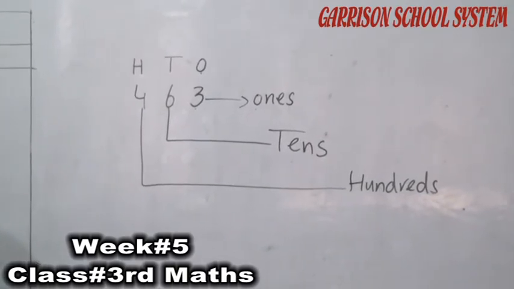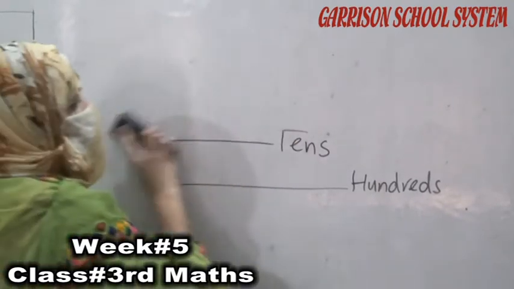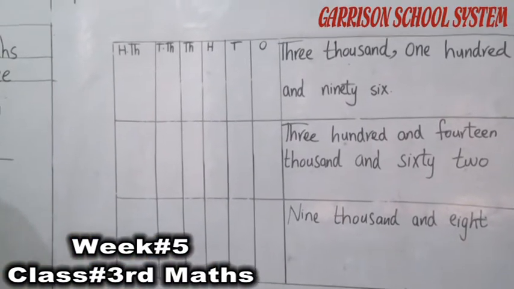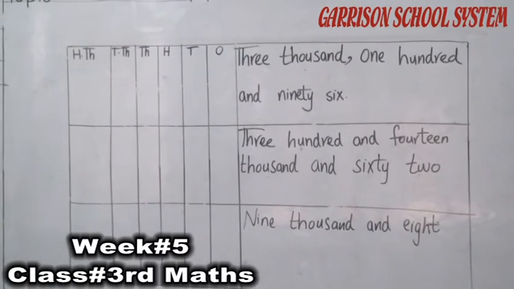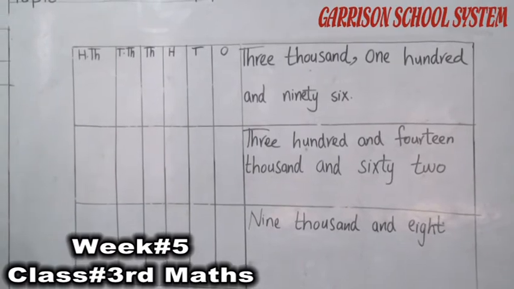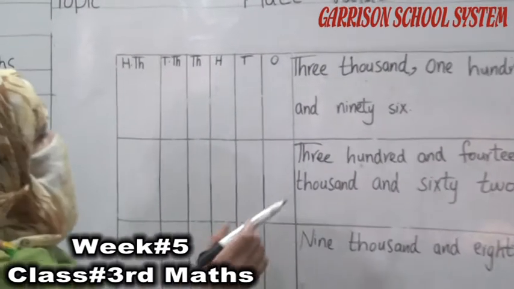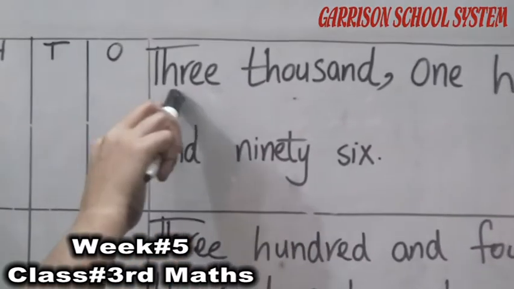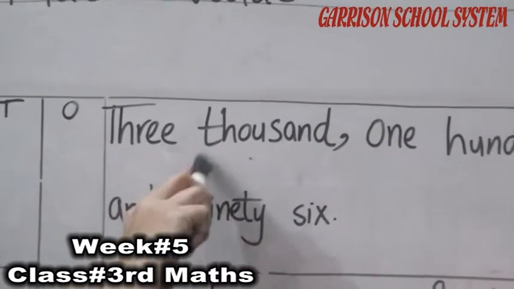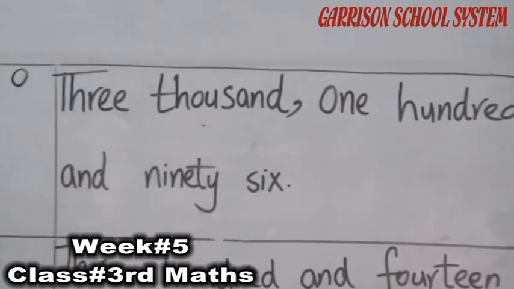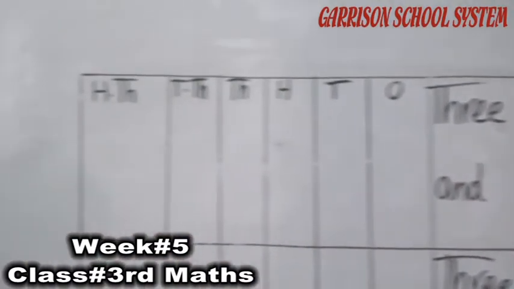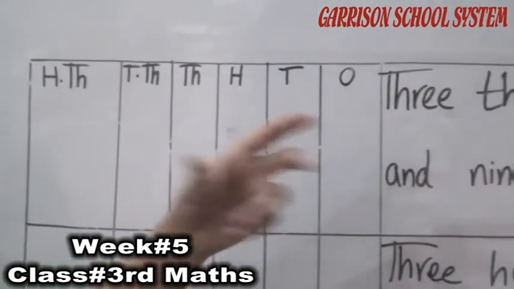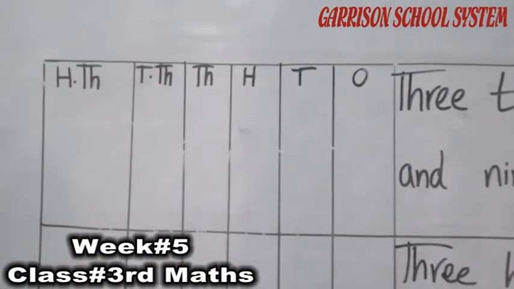Okay, now we have to solve our exercise. Now we have to solve the exercise according to its place value. Look at the board. Okay student, what numbers are given us? Which numbers are 3196? So we have to write these numbers in its place value.